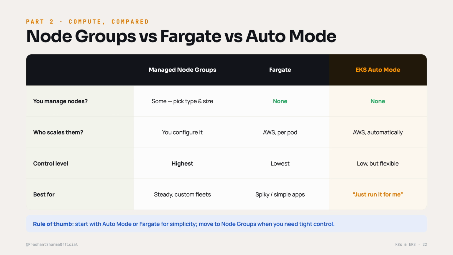Best for: node groups suit steady custom fleets where you want to tune everything. Fargate suits spiky or simple apps. Auto Mode is for when you just want it handled. My honest rule of thumb, down at the bottom: if you are starting out, reach for Auto Mode or Fargate for simplicity. Move to node groups later when you actually need that tighter control. Don't take on node management before you have to.